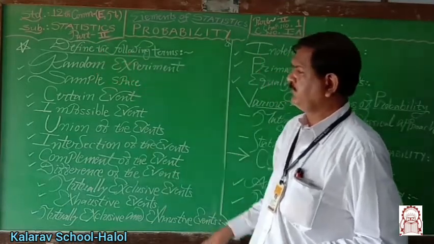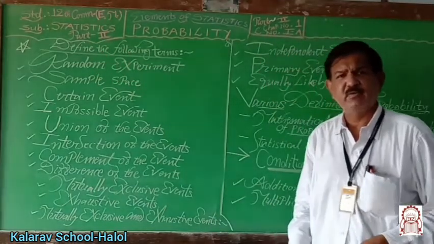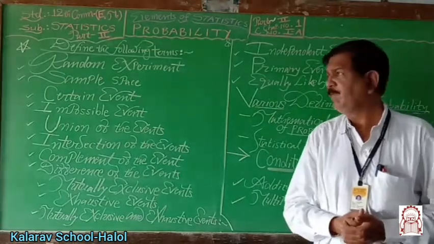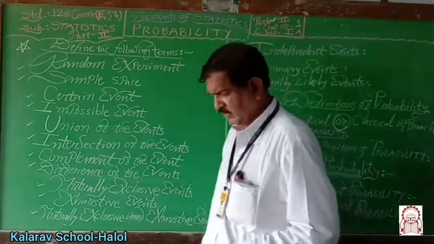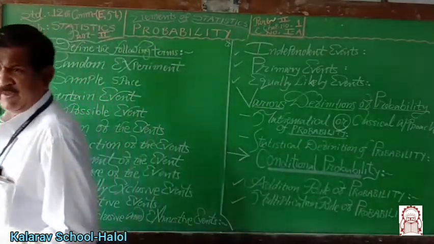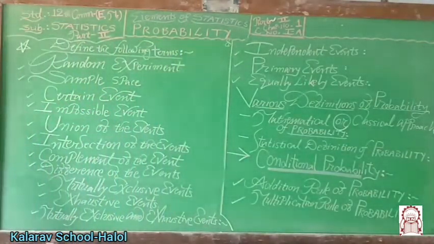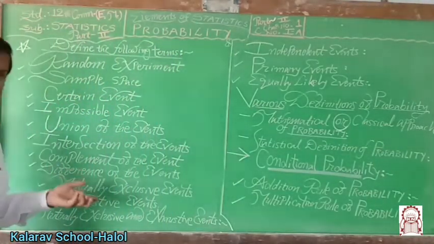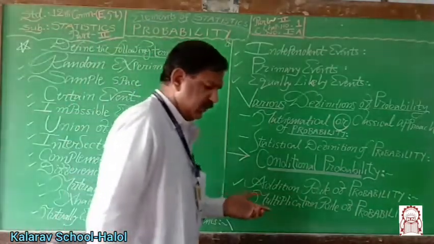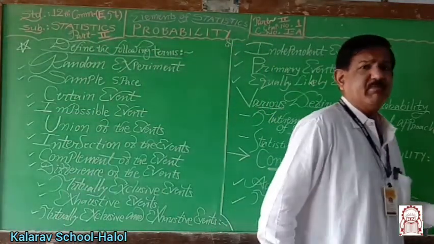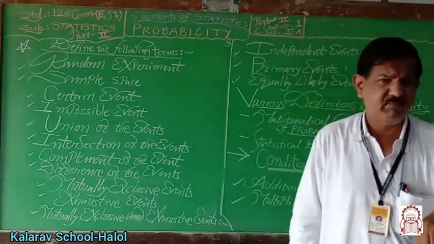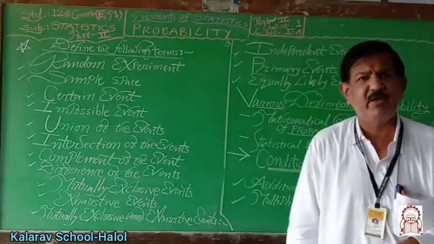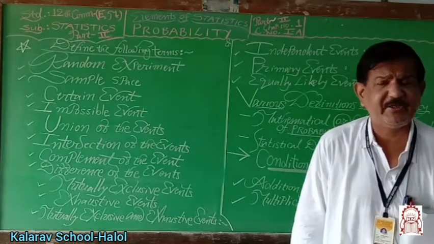Define the following terms. Various terms we have to see. Random experiment and sample space. Now what is a random experiment? An experiment is said to be a random experiment if the outcomes are known, but exactly which outcome occurs after performing the experiment is unknown or unpredictable.